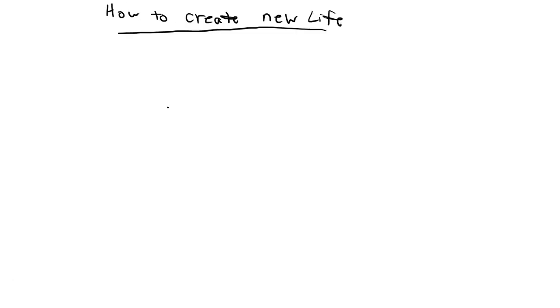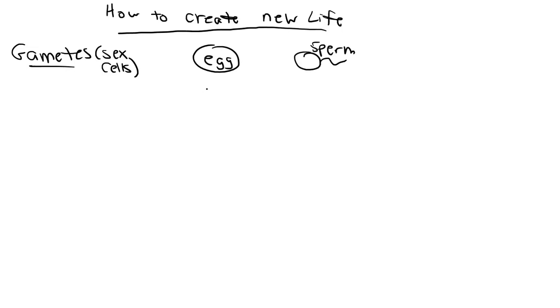So before we dive into the process of cell division, we have to first talk about how to create new life. To create new life, we need two types of cells. These types of cells are called gametes. Gametes is a big fancy word for sex cells. There's two types of gametes: egg and sperm. A single egg cell has 23 chromosomes in it, while a single sperm has 23.